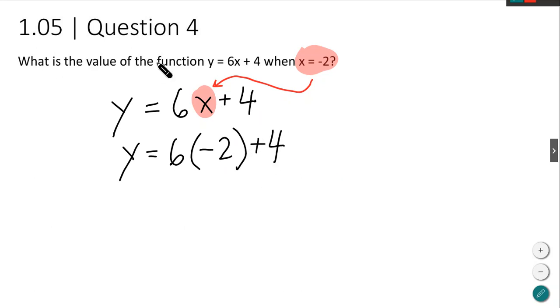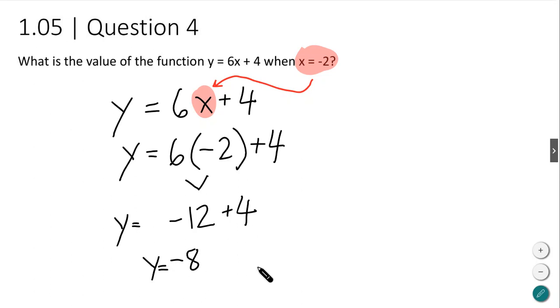Again, we're looking at what is the value of the function for the rest of this. So let's solve it. 6 times 2, that's 12. And then plus 4. We're just solving that. 12 plus 4, so that's going to become 16. So y is equal to 16. So our answer is, what is the value of the function y equals 6x plus 4 when x is 2? Our answer is 16.